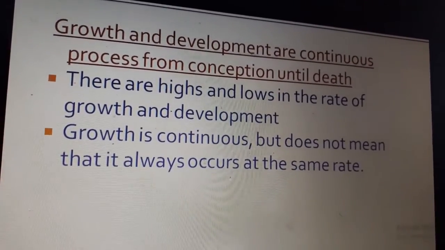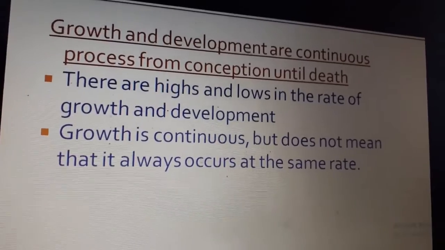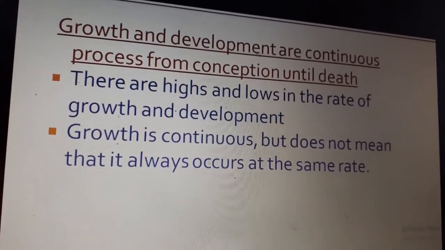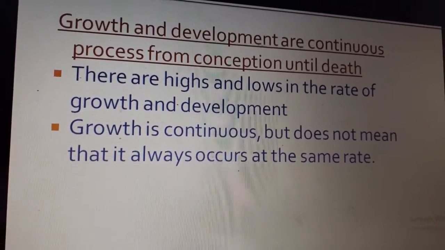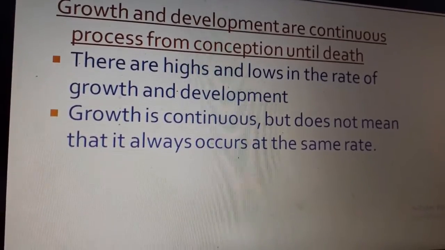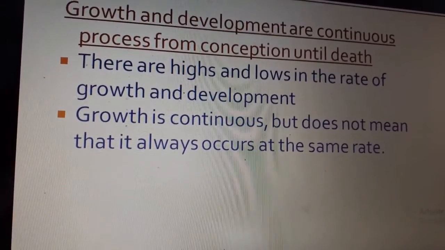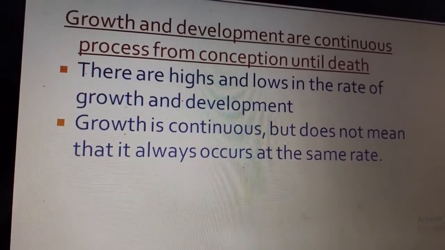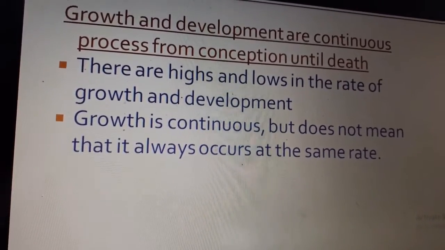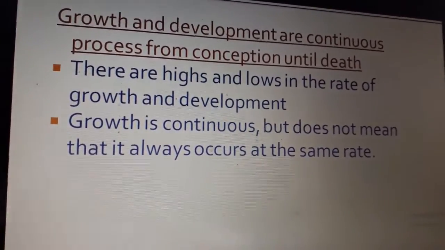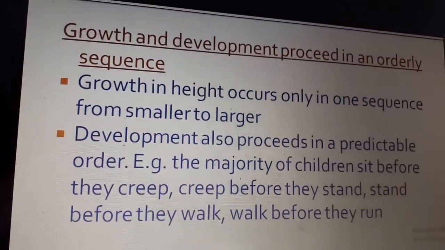The fourth one is growth and development, a continuous process from conception till death. What is the meaning of this? Though there are highs and lows in the rate of growth and development, still growth is continuous. It does not stop, and it might not be at the same rate for all children.